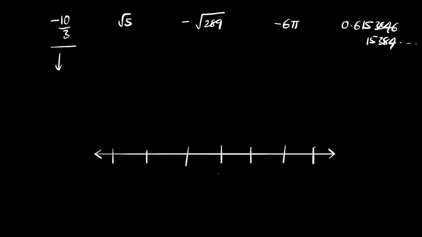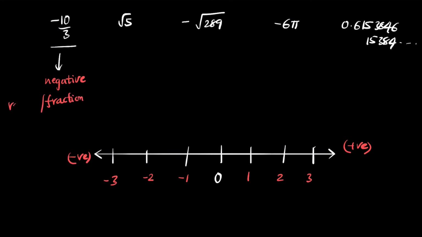So let's say we have 0 in the center, and to the right we have 1, 2, 3 and all the positive numbers, and minus 1, minus 2, minus 3 and all the negative numbers. Where would you place negative 10 by 3? Negative 10 by 3, the first thing we already know is that this is a negative number, and if you look at the value, it's a fraction. So you can simply say that this is a rational number.